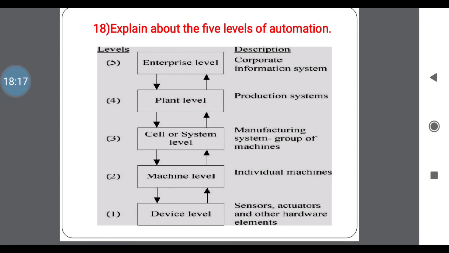In that plant how automation is implemented, that is the 4th level. Next one is the enterprise level, that describes the information system and total details of your product and plant. From device to enterprise level, these are 5 levels of automation in a manufacturing process.